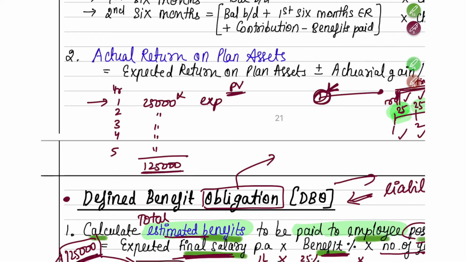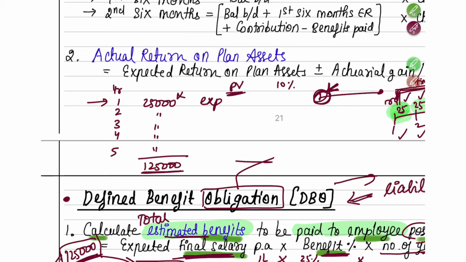Usually, suppose let's take an example that 8% is your discounting rate or 10% is your discounting rate. What you will do is 1 divided by 1.1. So 0.909 you will multiply, 0.826 you will multiply, like that you will multiply and finish it off. But here you should not do it like this. Here something known as reverse discounting will get applied. I'll not go into much detail about it. Let me explain it in simple words.